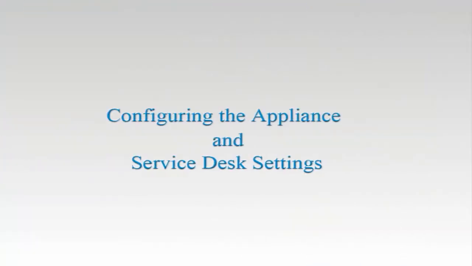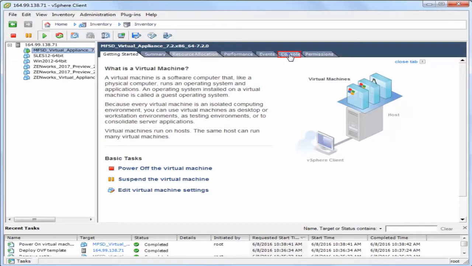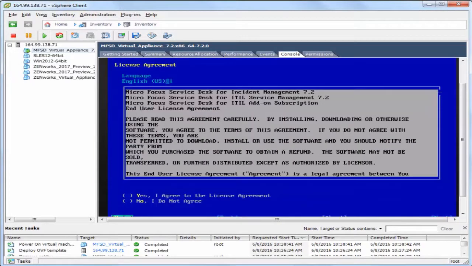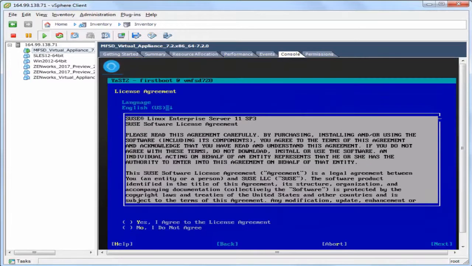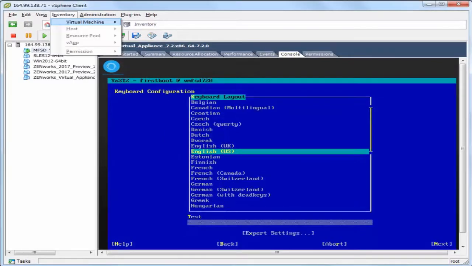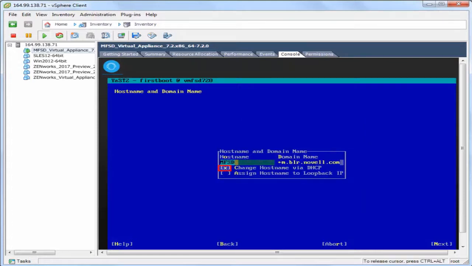After deploying the appliance, configure the appliance and Service Desk settings. Accept the Service Desk License Agreement and the SUSE Linux License Agreement. Choose the language to install the application and then choose the keyboard language to configure Service Desk. Specify the host name and domain name to access Service Desk.